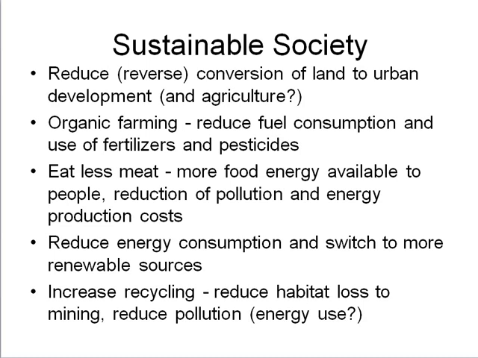There are many ways to make our society more sustainable and to have a lower impact on the environment. Reducing urban sprawl, organic farming, reducing meat consumption, using less energy and resources can all help.